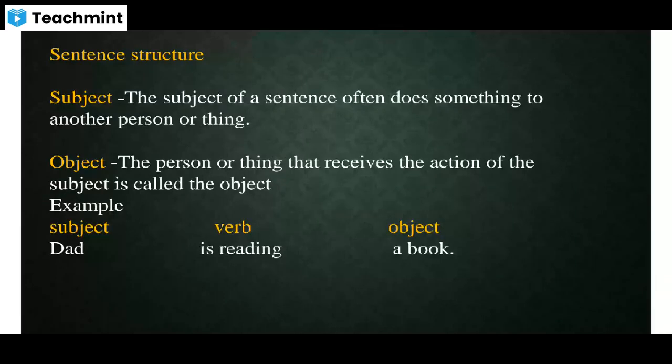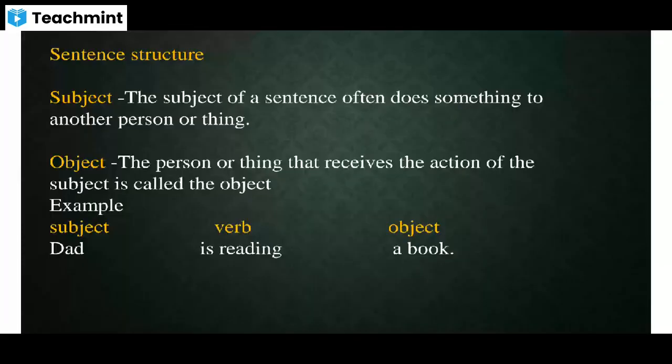Now, let us see sentence structure. Okay, so as all of you know, parts of speech. Now, let us discuss the structure of a sentence. Yes, so as I said, in a sentence, there is a subject, right? What is the subject then? A subject is the one in a sentence that often does something to another person or thing.